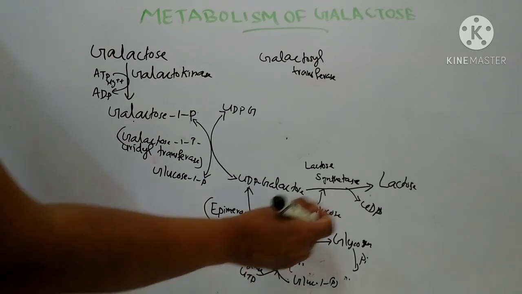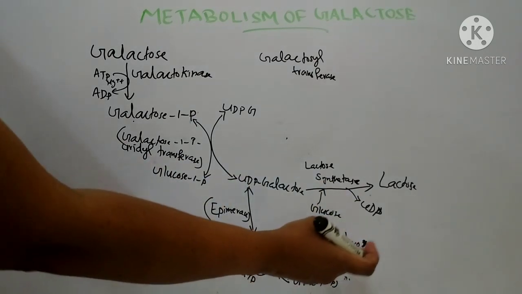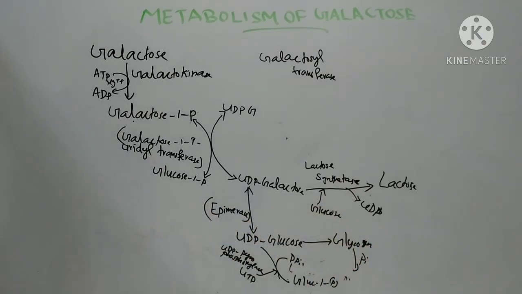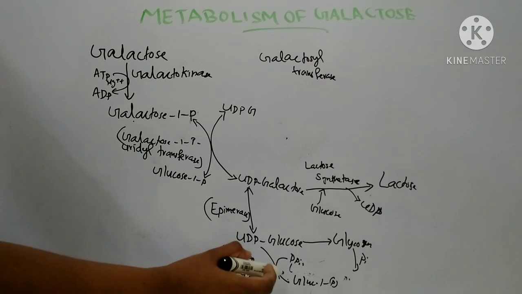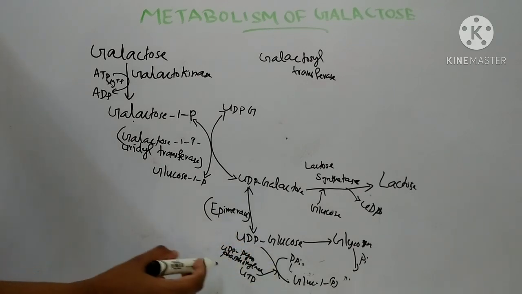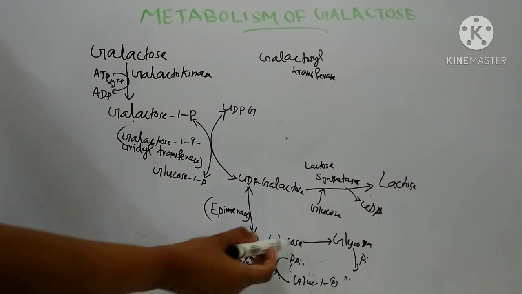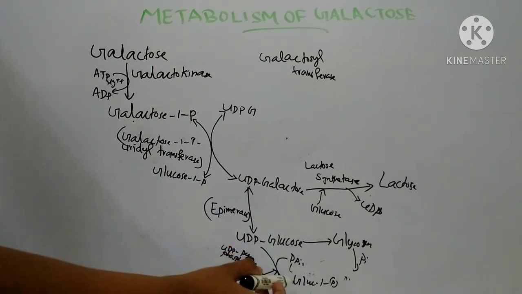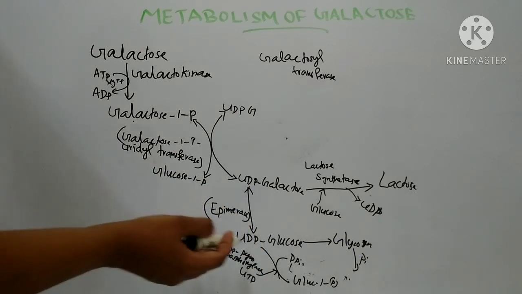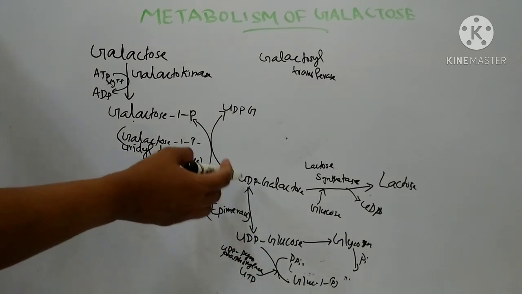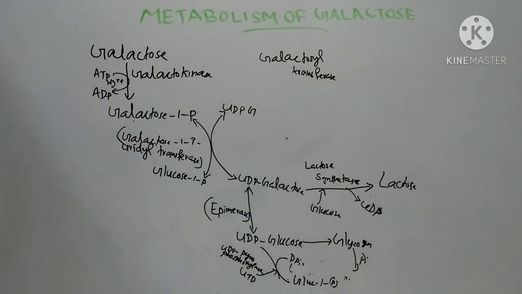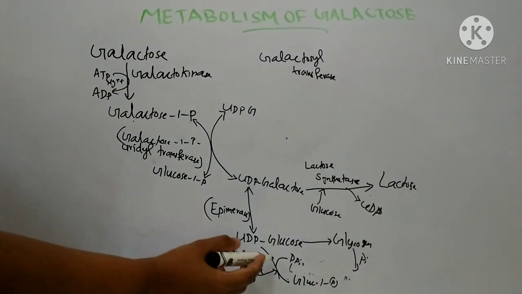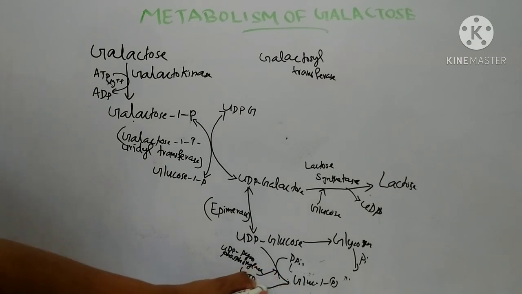So glucose can be converted to glycogen, and by the enzyme phosphorylase, this glycogen can be converted to glucose 1-phosphate. This glucose 1-phosphate again condenses with one molecule of UTP by the enzyme UDP pyrophosphorylase. Inorganic pyrophosphate is released and glucose 1-phosphate is converted to UDP glucose. Then the UDP glucose undergoes epimerization and forms UDP galactose, and this cycle continues, and it forms lactose.